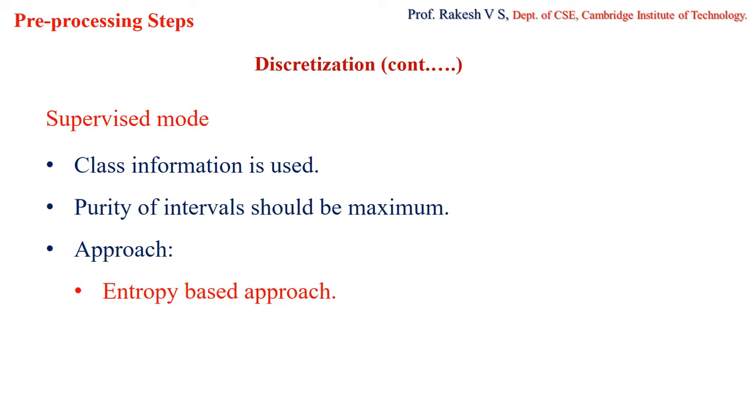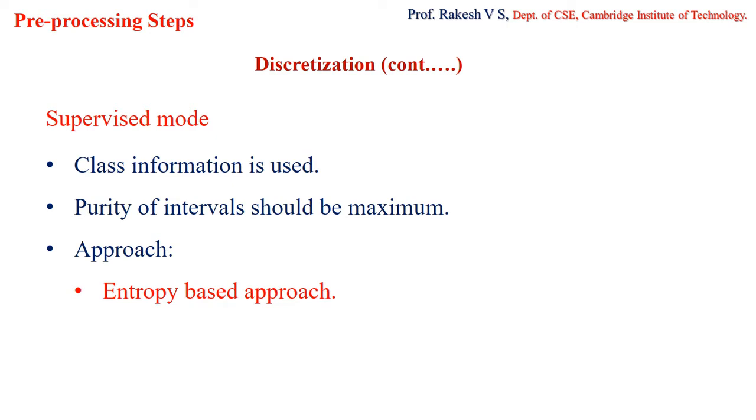In this case, the split points are kept such that the purity of the interval increases. When I say purity of the interval, it means that data belonging only to that particular class label exists, or about 90% of the data present in that category belongs to a particular class label. So that is what purity is. Say I have class labels male and female: in the category where male is there, all the objects or 90% of the objects will be male only. So to the maximum extent, the data objects present must belong to one particular class. That is what purity is here.